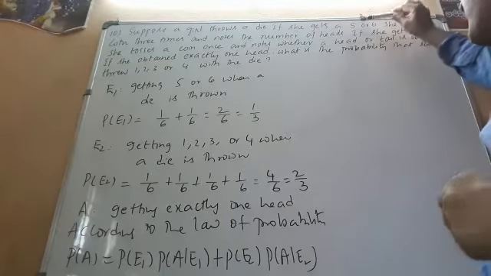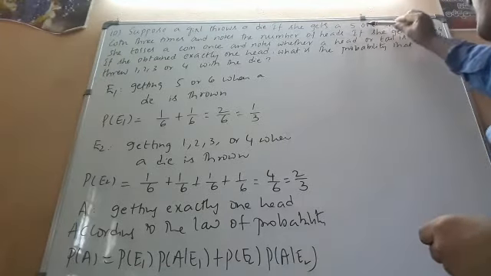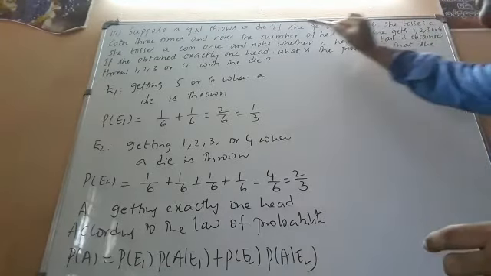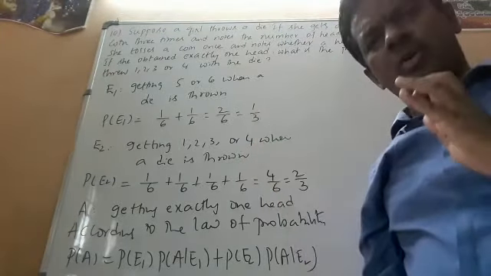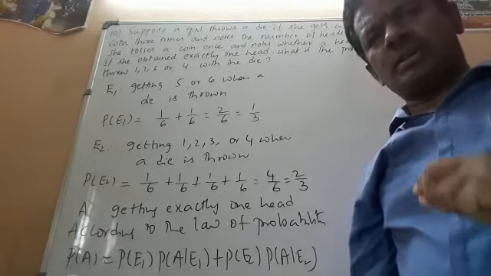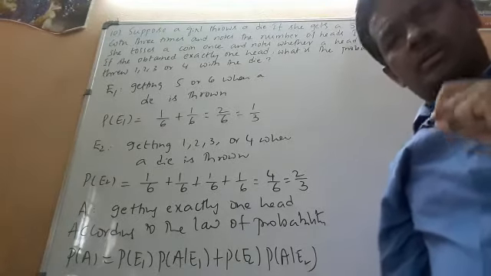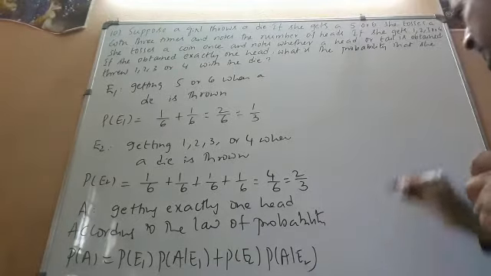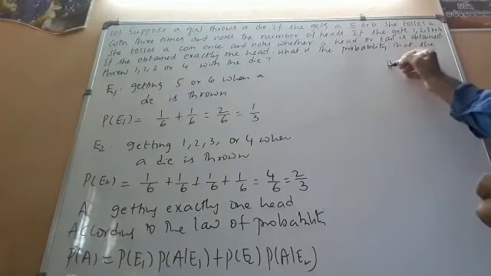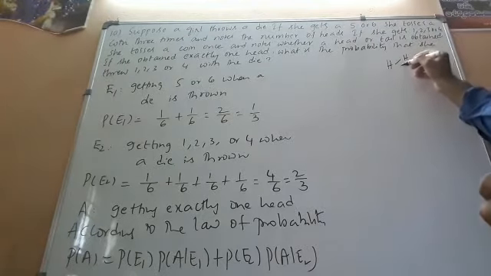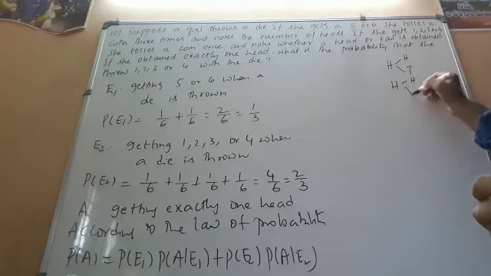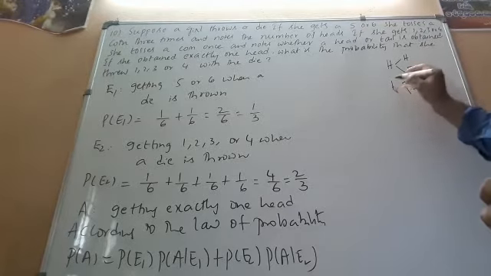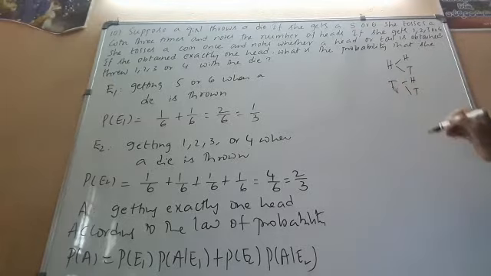From the second sentence, if she gets 5 or 6, she tosses a coin 3 times and notes the number of heads. So be a little cautious here. When a coin is tossed 3 times, initially, what is the total number of outcomes? Total number of outcomes is 8.